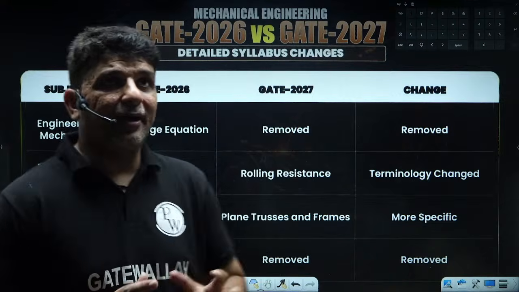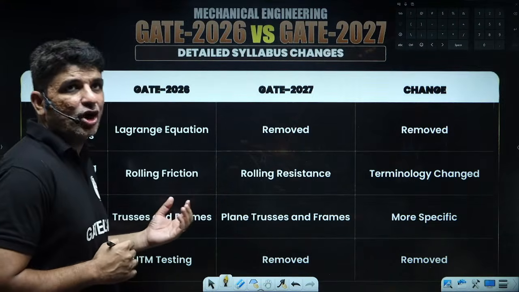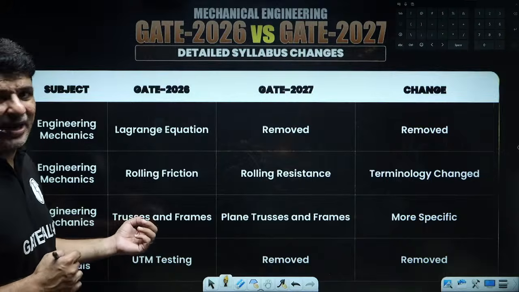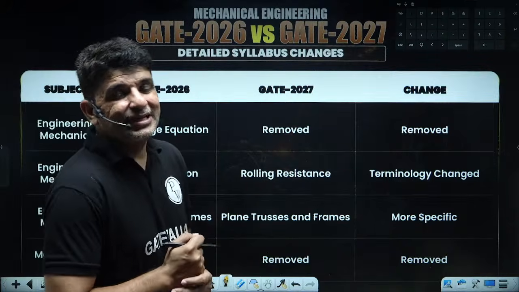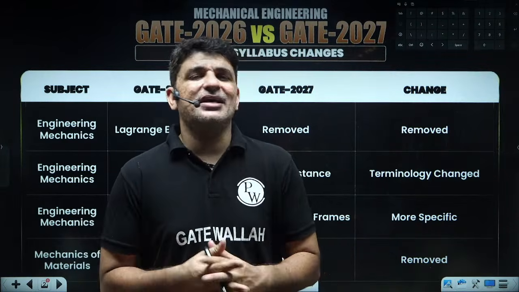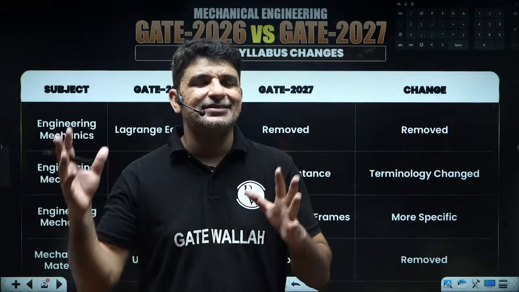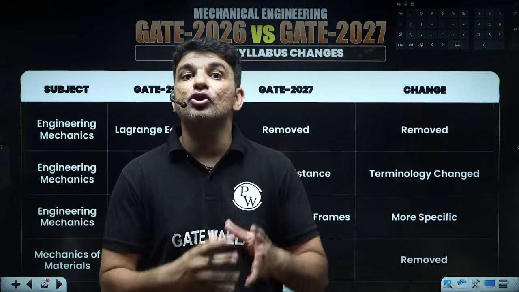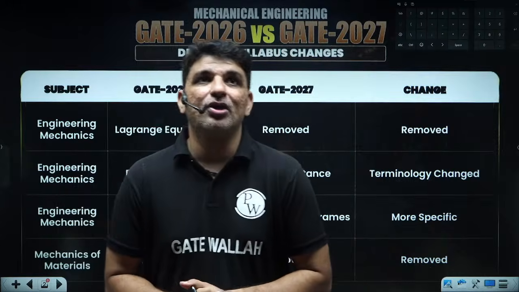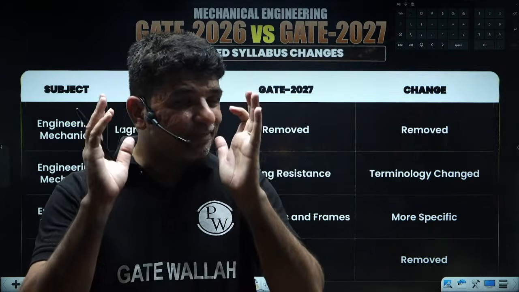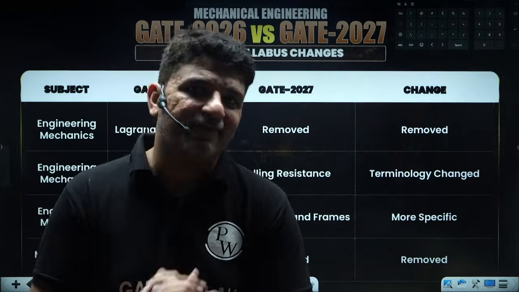Now the next topic in engineering mechanics was trusses and frames. Trusses could be two-dimensional and could also be three-dimensional, but three-dimensional truss questions have never been asked.